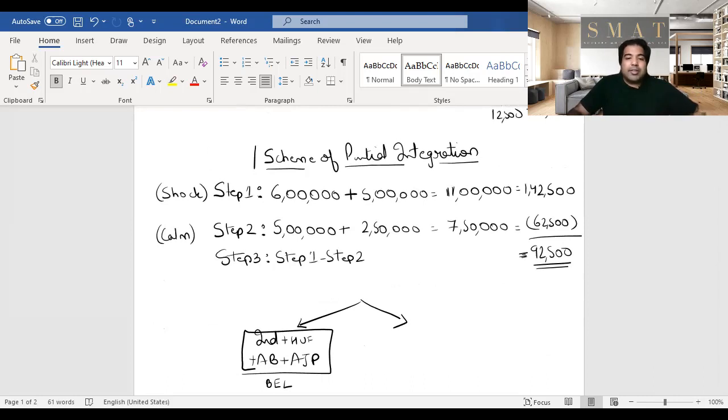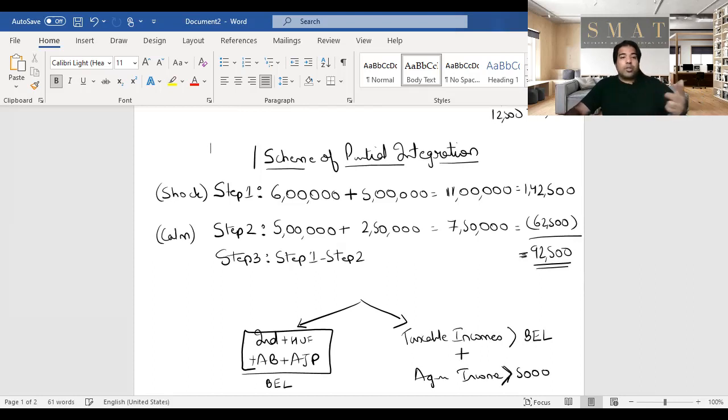Your taxable incomes should be above the basic exemption limit. That means your basic exemption limit, whatever it be, 2.5 lakhs or 3 lakhs or 5 lakhs, it should be more than that. And your agriculture income should be more than 5,000. This amount is more than, not more than or equal to, it's always more than. So your taxable income should be more than the basic exemption limit, and your agriculture income should be more than 5,000.